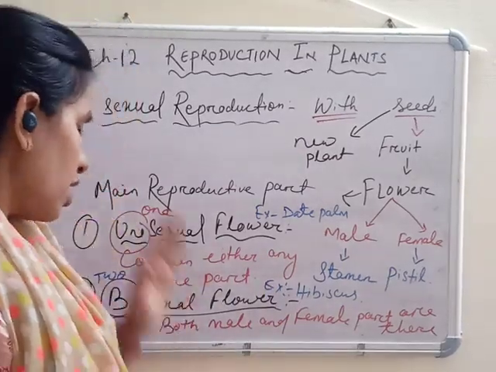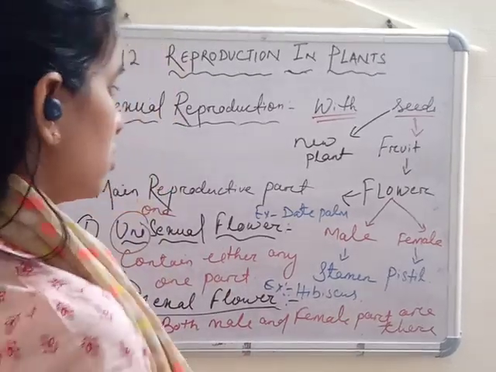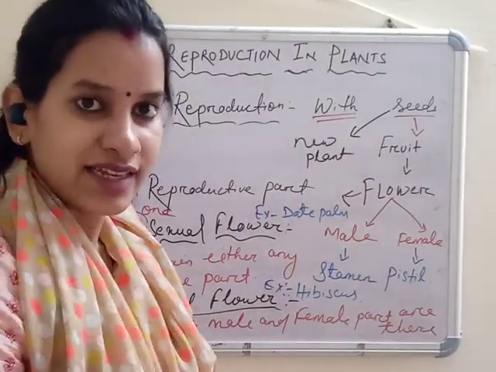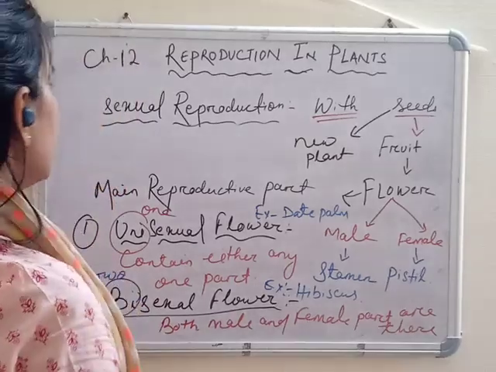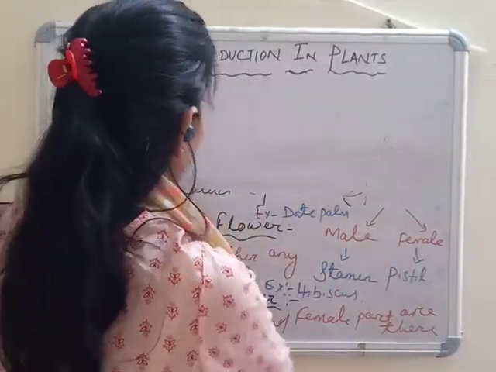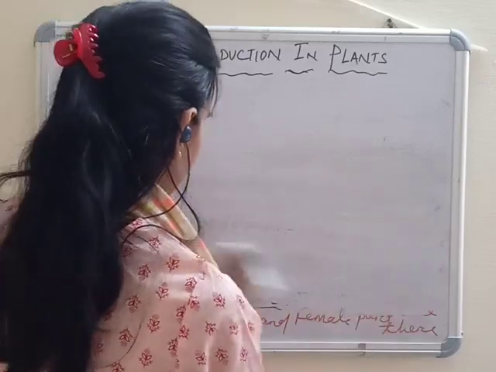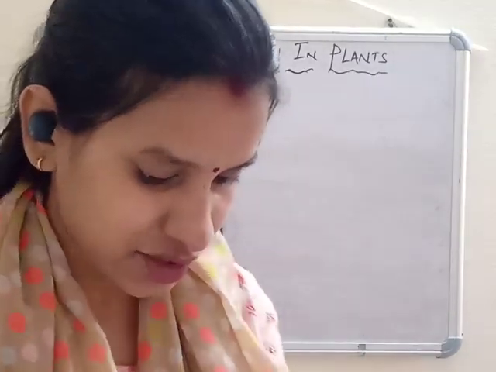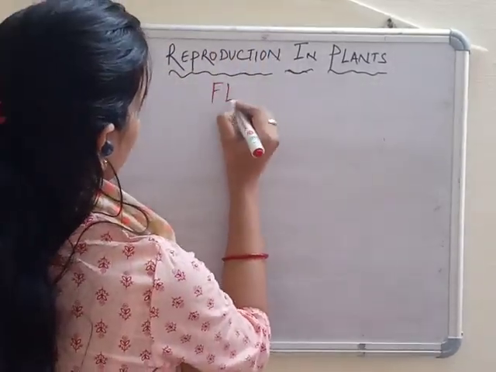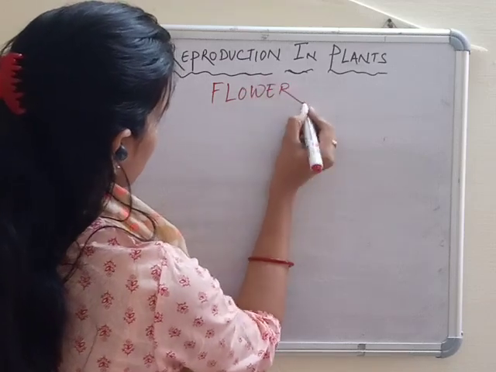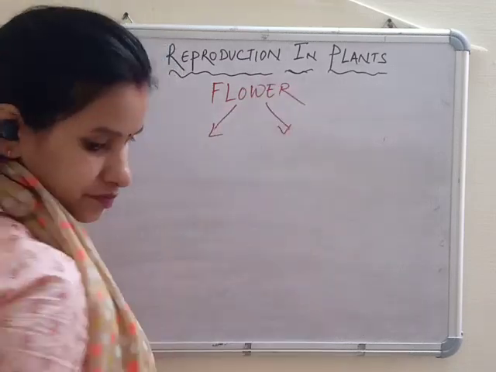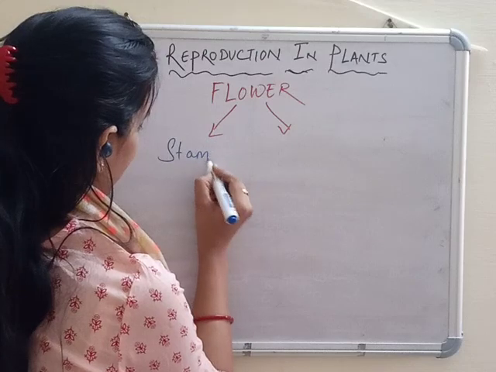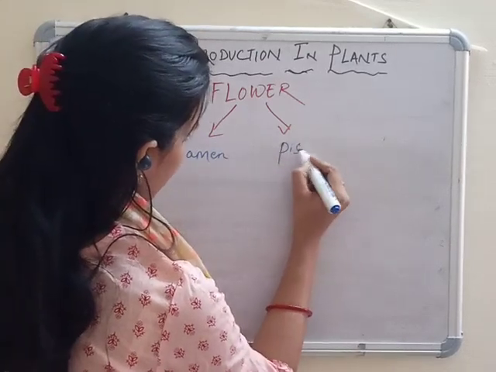Okay, now let's move to the male and female parts, how fruits arise from the flower, we'll discuss it. Okay, so let's see what is there. I'll make a chart-like structure. So see, first is your flower. Flower contains the male part, that is your stamen, and the female part, pistil.